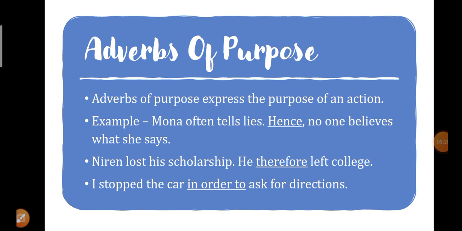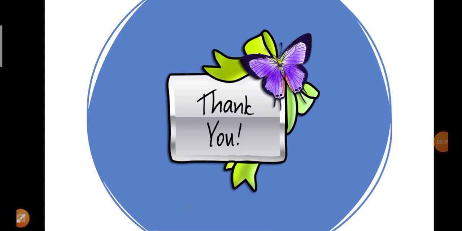I stopped the car in order to ask for directions. In order to is a phrase. So we have to keep this also in our mind, that phrases are also used as adverbs of purpose. For example, in order to, on account of, so that, all these are phrases which can be used as an adverb also. So I stopped the car in order to ask for directions. So why did I stop the car? The answer is in order to ask for directions. So this was adverbs of purpose.